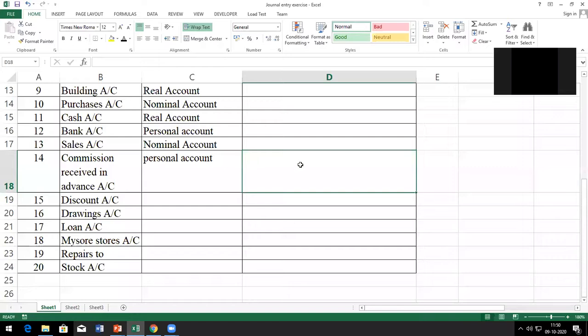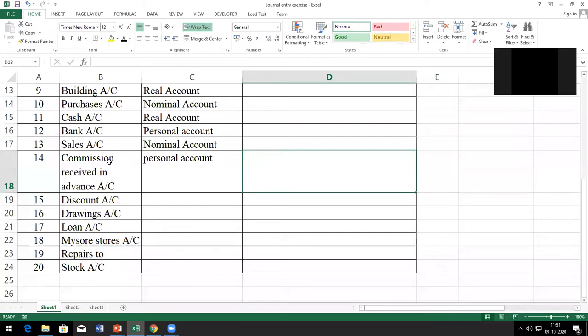It represents the person to whom commission is paid in advance. If it is only commission, then it is nominal. The moment it is received in advance, prepaid or outstanding, any suffix or prefix is given, then it becomes a representative personal account.